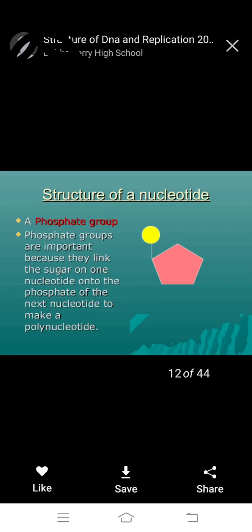Next, a phosphate group. Phosphates are important because they link the sugar of one nucleotide onto the phosphate of the next nucleotide to make a polynucleotide.